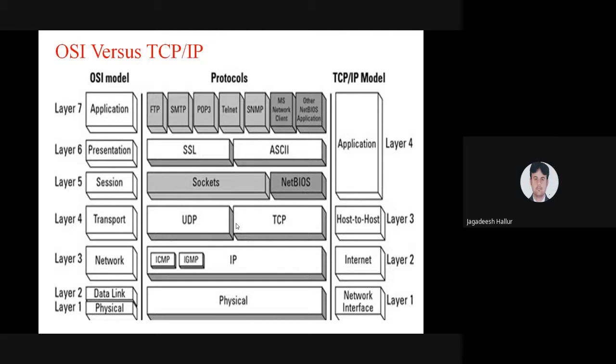So this is what we are seeing, the OSI versus TCP/IP. Got it? Only 4 layers are there in the TCP/IP model. Total 7 layers are there in the OSI model. Remember this: total 7 layers in the OSI model, 4 layers in the TCP/IP model.